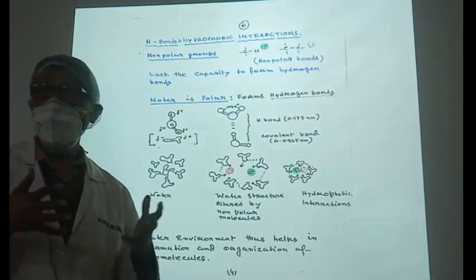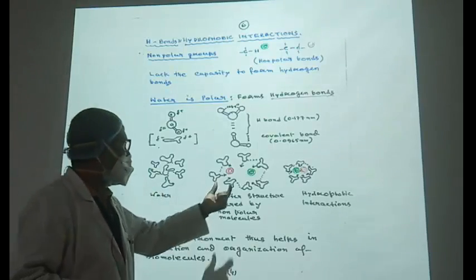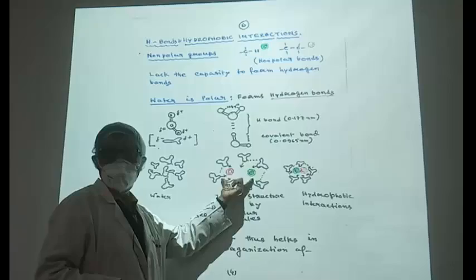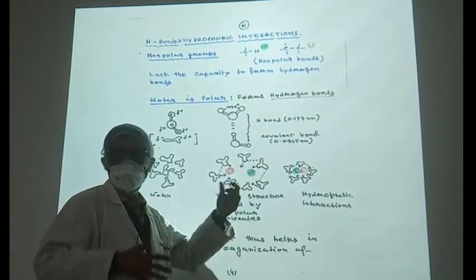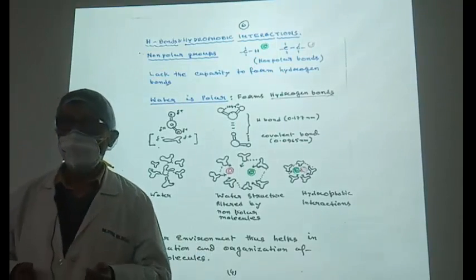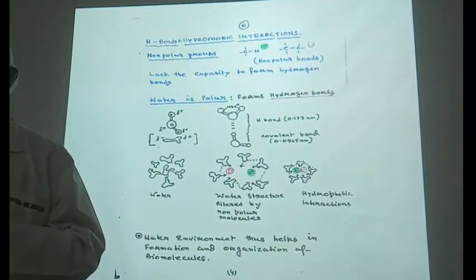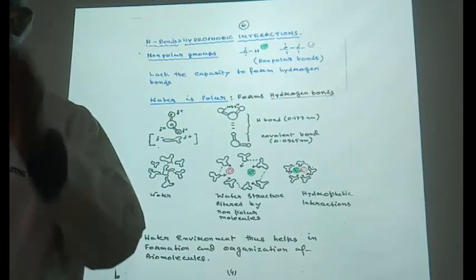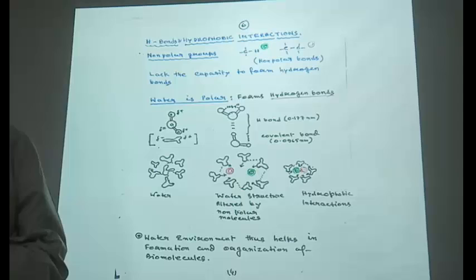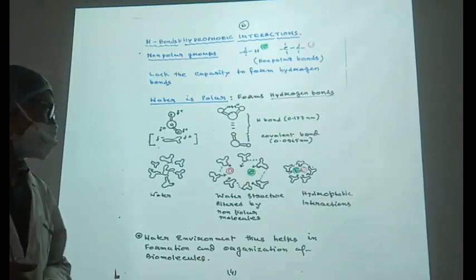So the enemy's enemy is a friend, and that's why these two molecules, as they cannot interact with the water molecule, will interact with each other because of the indirect pressure of the water structure. And that is known as hydrophobic interactions. That is a very, very important way of interacting in water.